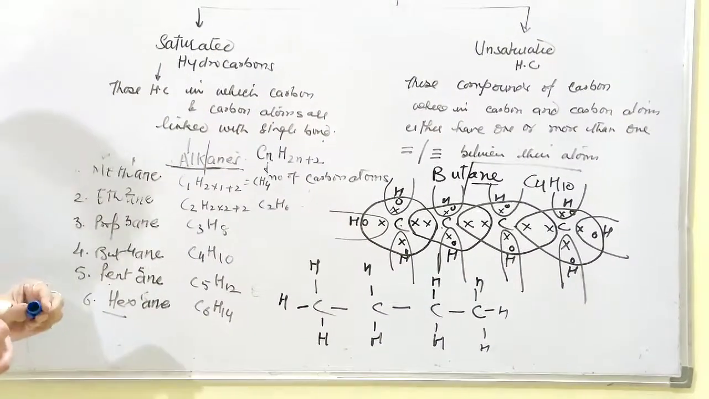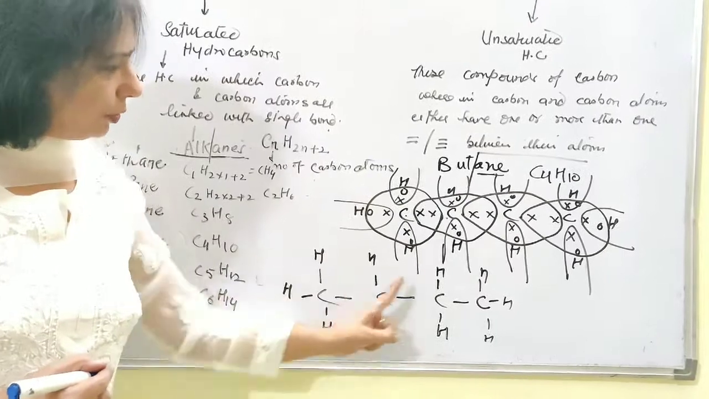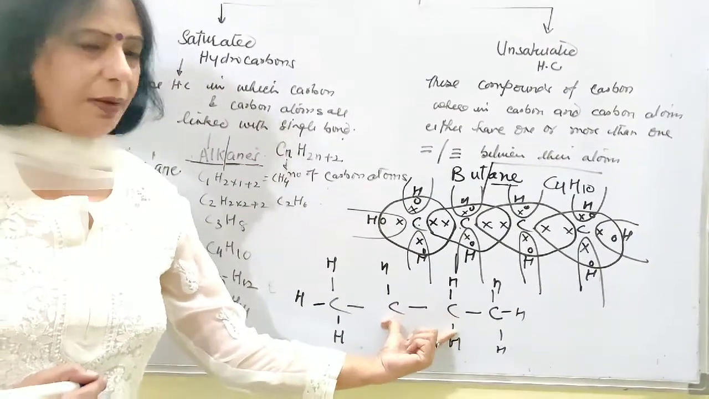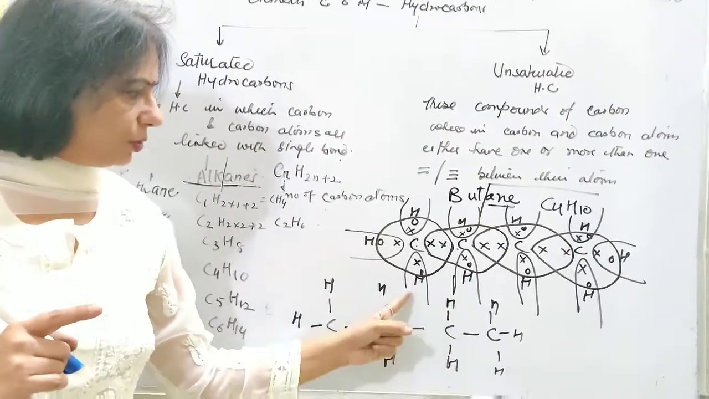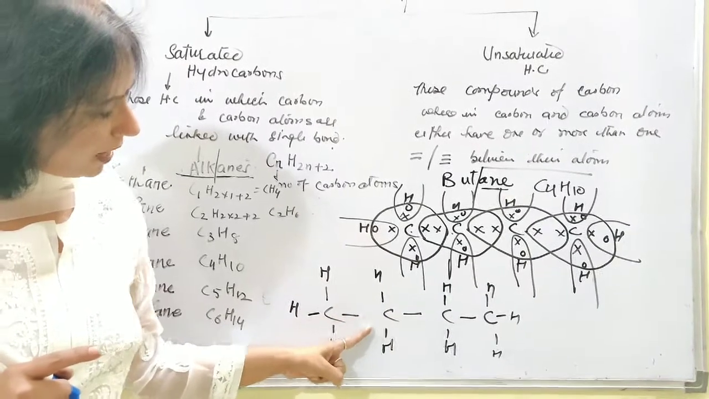You will always observe that the terminal carbon atoms have 3 hydrogens, and in between, whichever carbon atoms are lying in the chain have only 2. And every time, every carbon atom is surrounded by only 4 bonds.